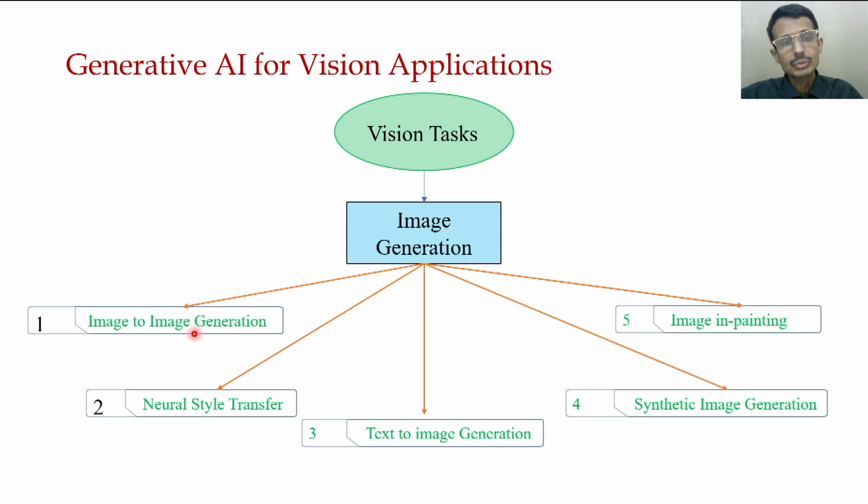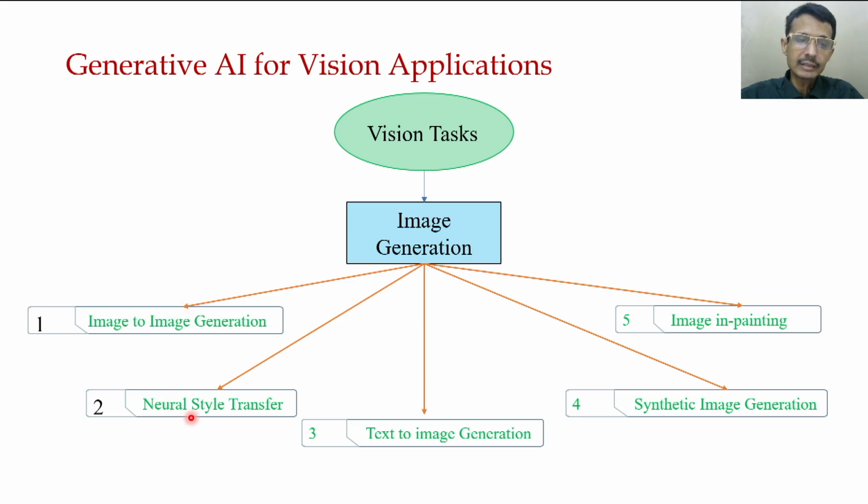This image to image generation means, given an image, say a grayscale image, we have to colorize it, or find out the corresponding color image or RGB image from this grayscale image. So this is called image to image generation.